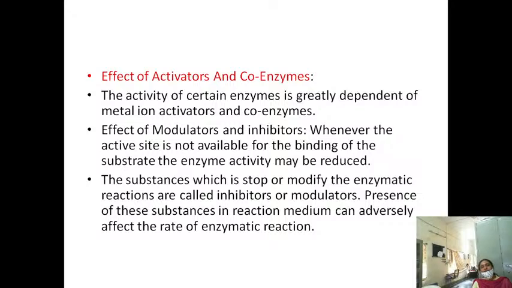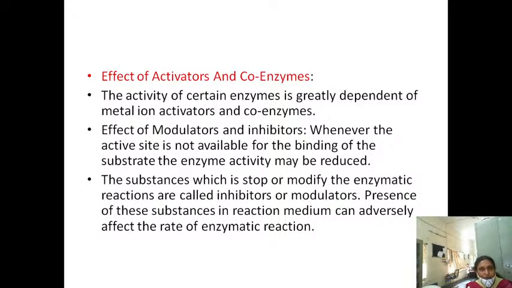The activity of certain enzymes mainly depends on this, because you already know that for enzymes to be fully functional, along with the protein part they should also have the non-protein part. In the previous class we discussed that holoenzyme is equal to apoenzyme plus coenzyme.